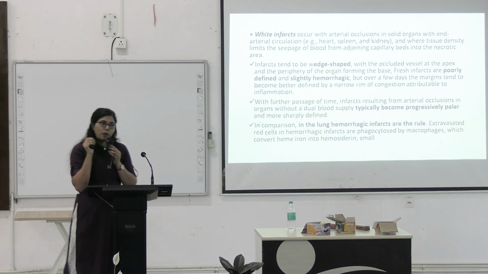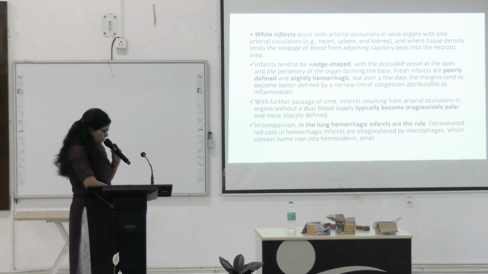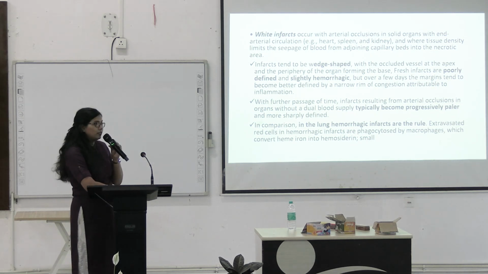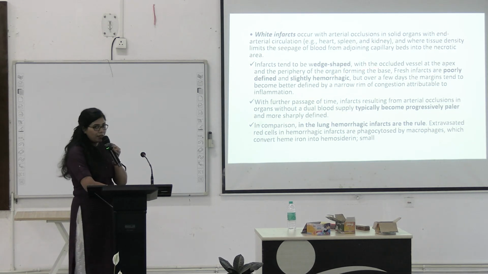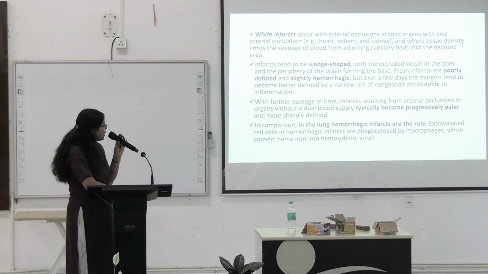In case of white infarct, it will occur in organs that are having a single supply, or that are being supplied by end arteries. So here what happens, the tissue density limits the seepage of blood from adjoining capillary beds into the necrotic area. So this is seen in tissue that has higher density like liver or spleen. So here the infarct will tend to be wedge shaped with the occluded vessel at the apex and the periphery of the organ forming the base.